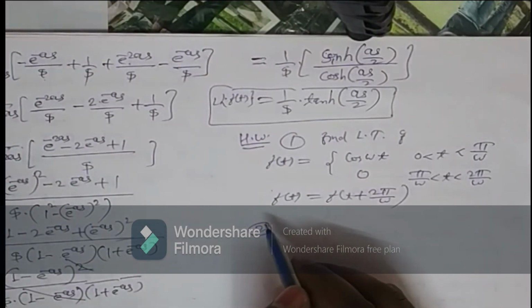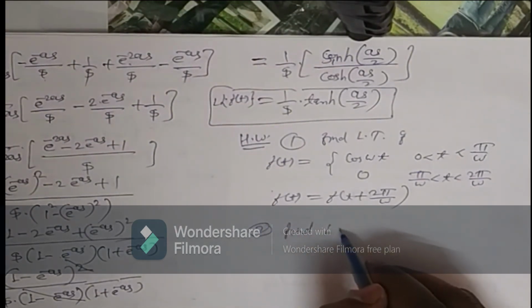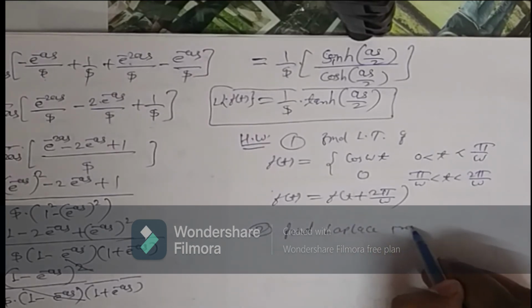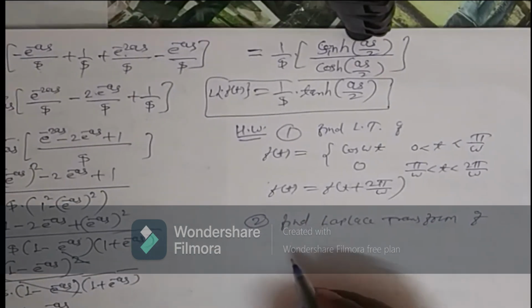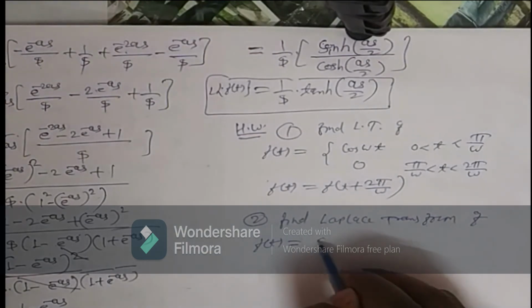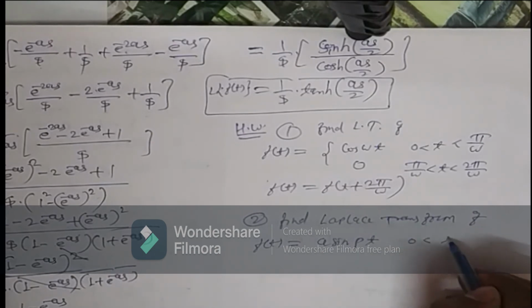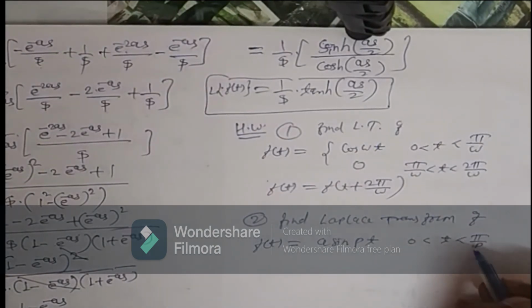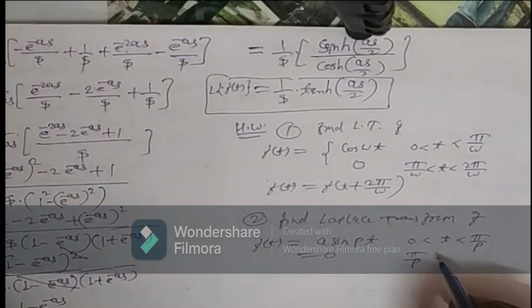Let us take another example. Find the Laplace transform of f of t equal to a sine pt for 0 less than t less than pi by p, and equal to 0 for pi by p less than t less than 2 pi by p.